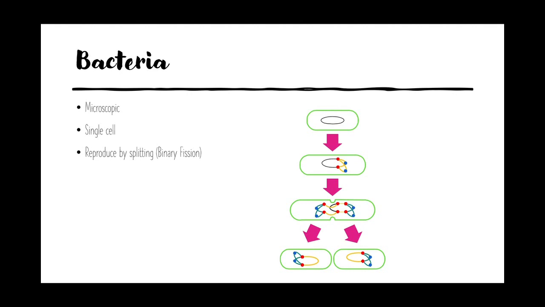A lot of students mix them up, but the main difference you must know: fungi reproduce by spores, but bacteria reproduce by this thing called binary fission. You do not have to know this; it will not be tested in the whole of primary school, but you just need to know what binary fission means. That means they split themselves up.